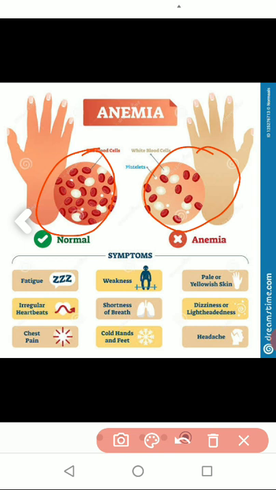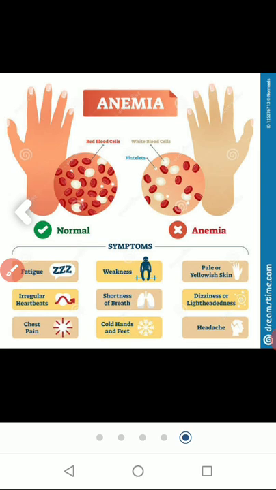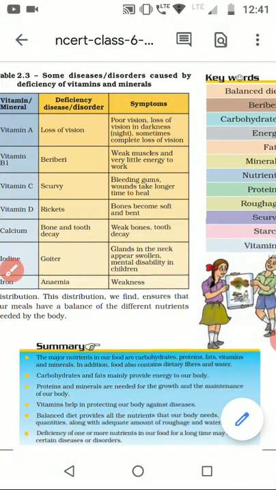So what happens when this anemia is there? There is fatigue, chest pain, weakness, shortness of breath, dizziness, headache, pale yellowish skin. All these things happen because of the anemia. So I hope you have a clear picture of what happens in these deficiency diseases.